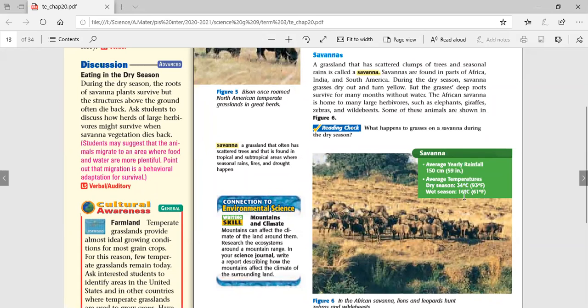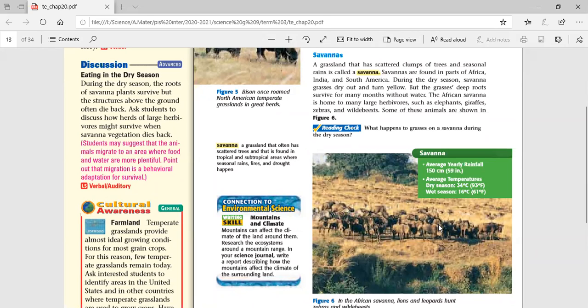But in the wet season they receive a lot of precipitation, which allows the plants, this kind of grass, to grow, and that supports different kinds of animals to live there. But once we pass to the dry season, of course, you can imagine what drought does.